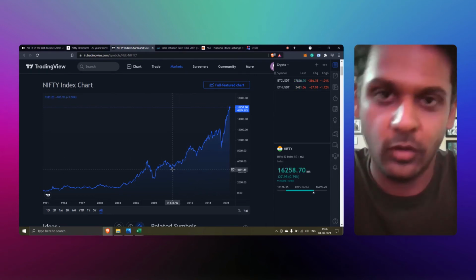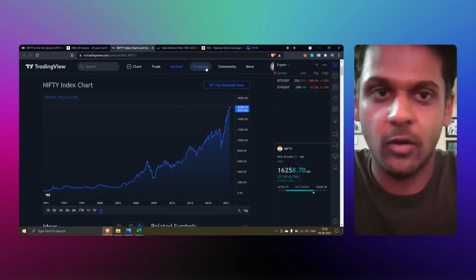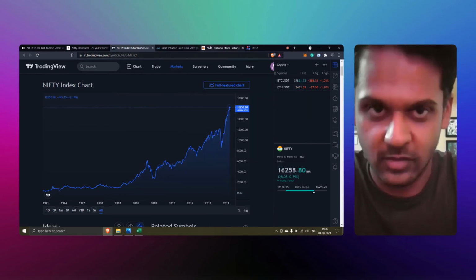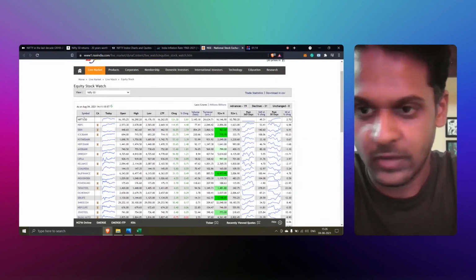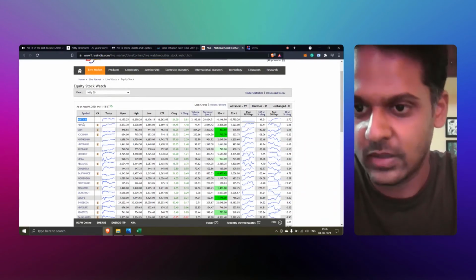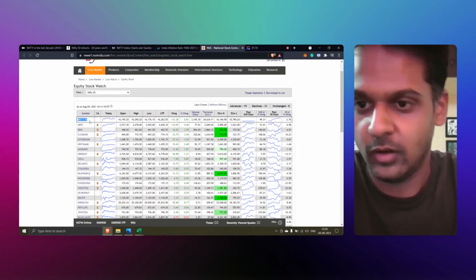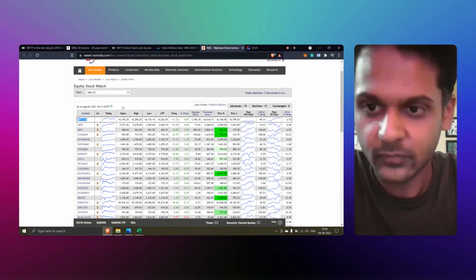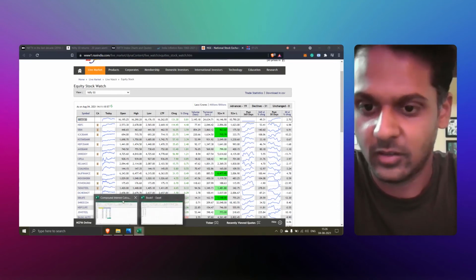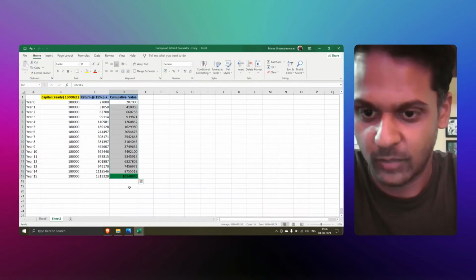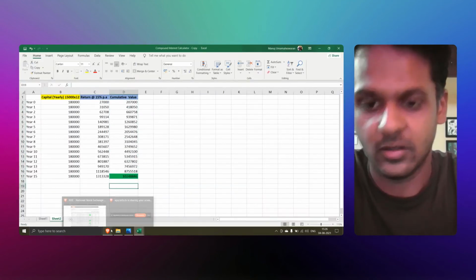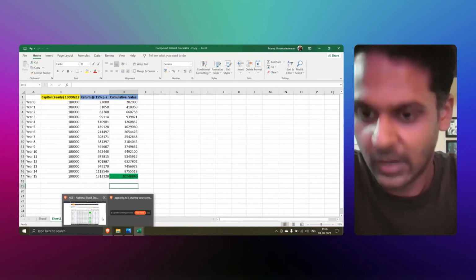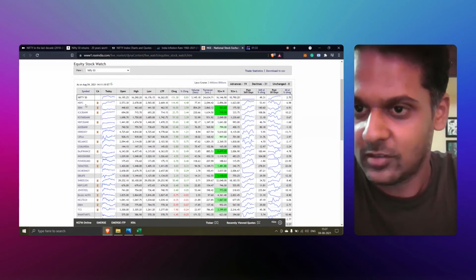And one more topic which I wanted to talk about is the index itself. So let's have a look at the Nifty 50 index. As I said, the Nifty 50 is a collection of the top 50 companies in the index. So how does this Nifty 50 give us such huge returns over a period of time? Is it some kind of magic? No, there is certainly not any kind of magic. But let's see about it.